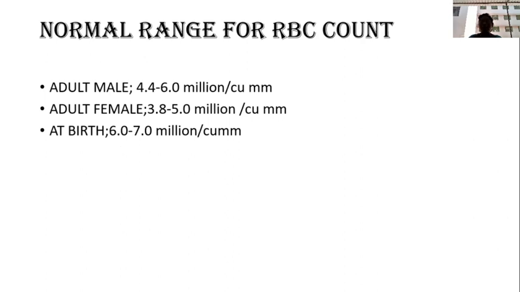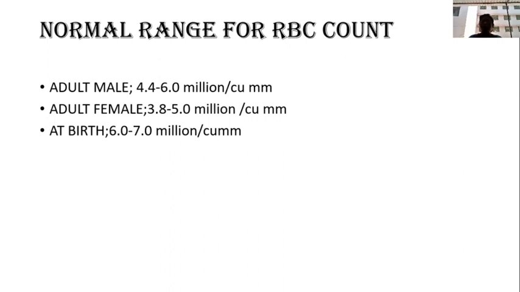Then what is the procedure? First, under aseptic precautions, we have to collect the sample of anticoagulated blood. Then draw the blood with the help of the RBC pipette with tube up to the 0.5 mark. Then add the RBC diluting fluid up to the mark of 101. Next, mix that fluid horizontally between our palms very gently. Then take out the hemocytometer or Neubauer chamber and clean it. Afterwards, charge the RBC pipette fluid into the hemocytometer. Then wait for 3 to 5 minutes.